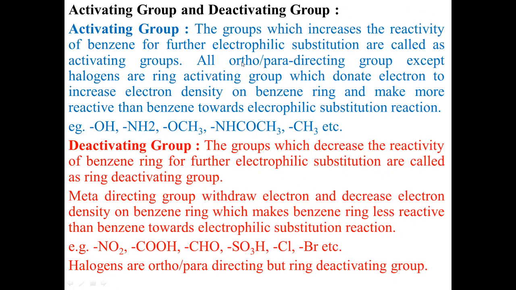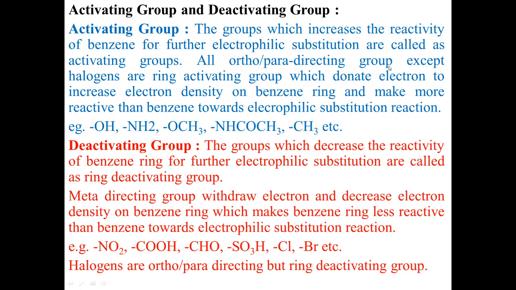Now, we will go into detail for activating groups and deactivating groups. Firstly, we will see the activating groups. The groups which increase the reactivity of benzene for further electrophilic substitution are called activating groups. As we have discussed earlier, these groups, if present on the benzene ring, will activate the benzene ring for electrophilic substitution reactions, and hence we call them activating groups.